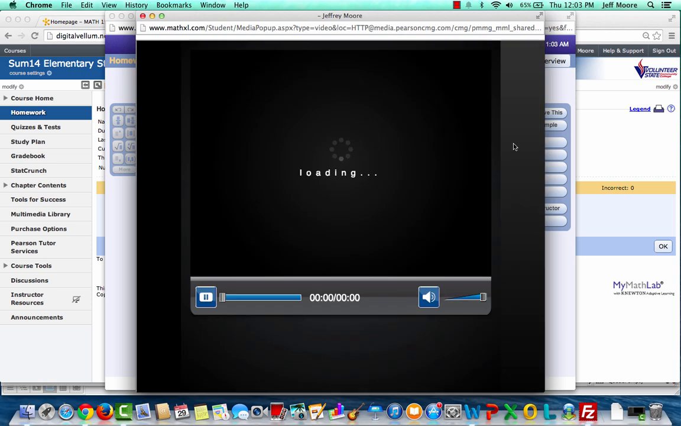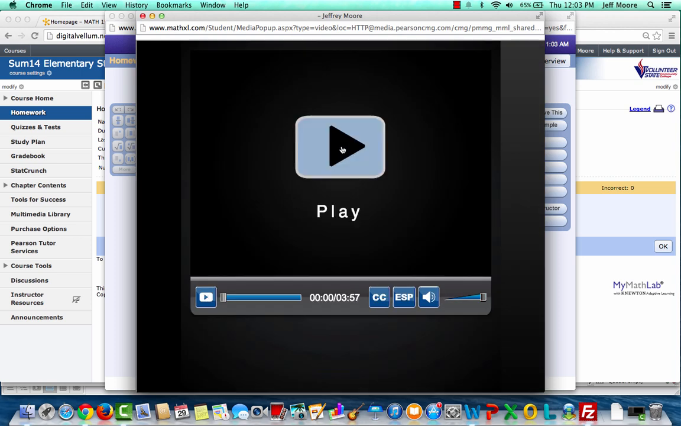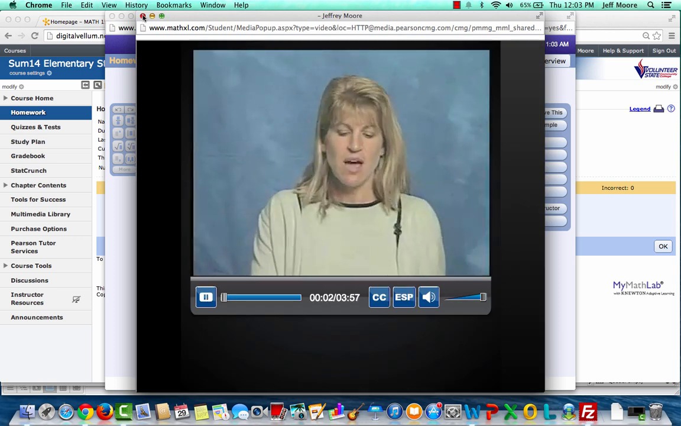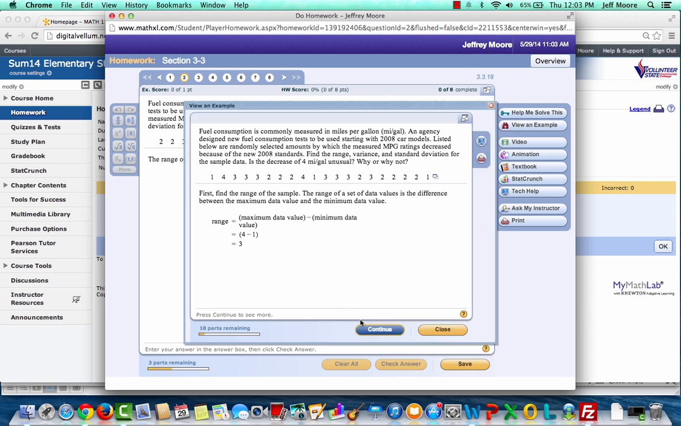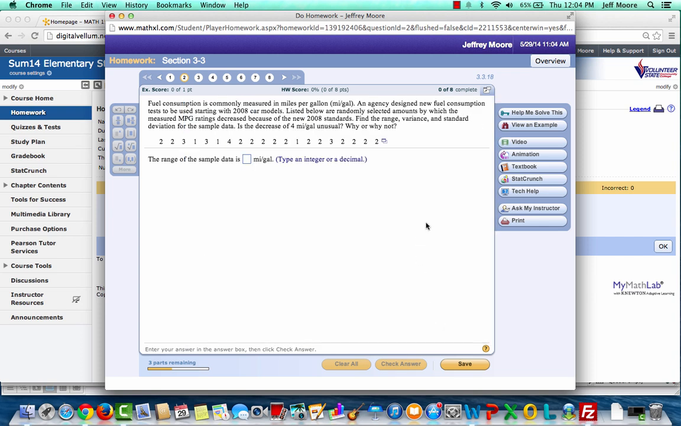Sometimes we will have a video example for these problems, so we can click on that and watch the video. We have a link for Help Me Solve This. We have a link to view an example, so it'll generate an example that is just like the problem that we're working on. And we have a program called StatCrunch that calculates measures for us in this course.